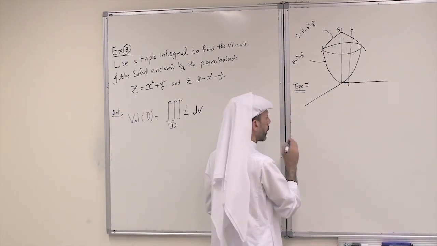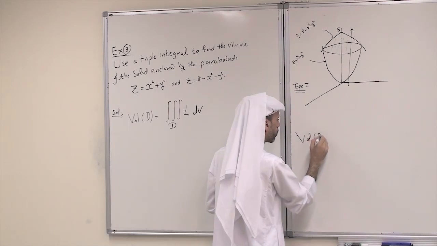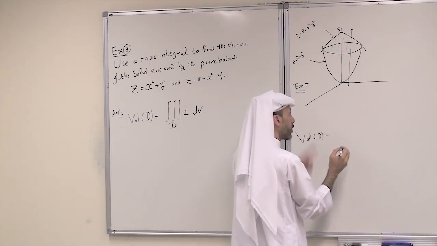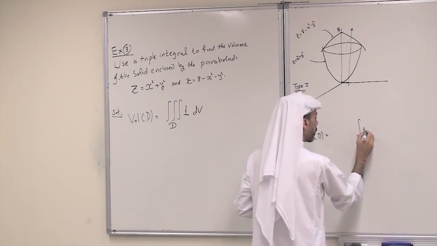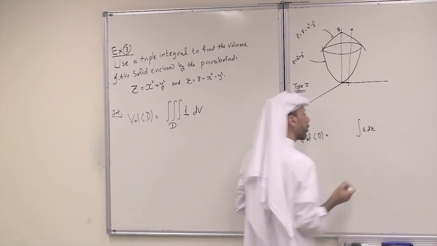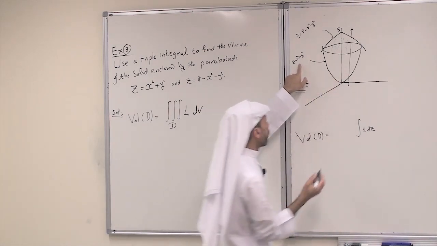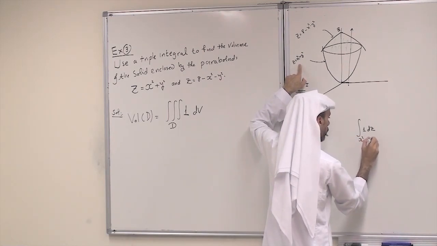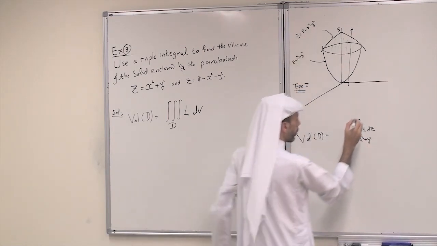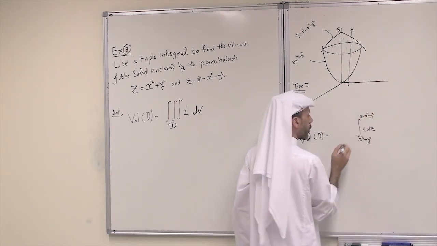So really here, let me say volume of D. Since it is type 1, I have to integrate with respect to z, 1 dz. What are the limits? The lower limit comes from the paraboloid x squared plus y squared, and the upper limit is 8 minus x squared minus y squared.